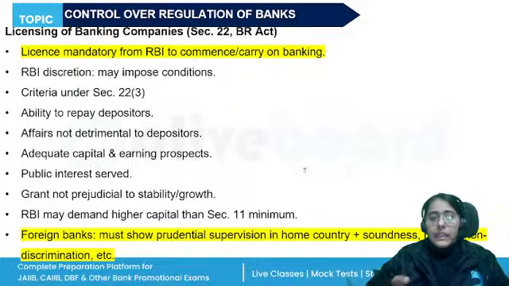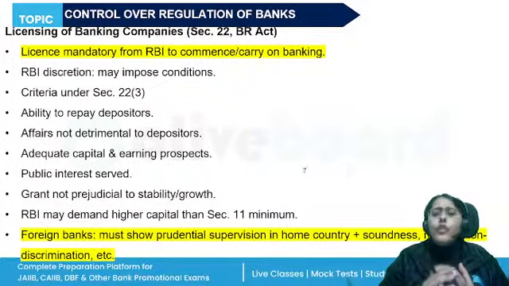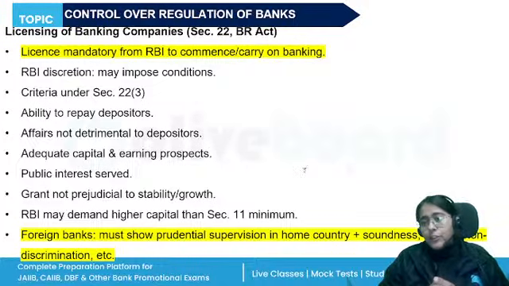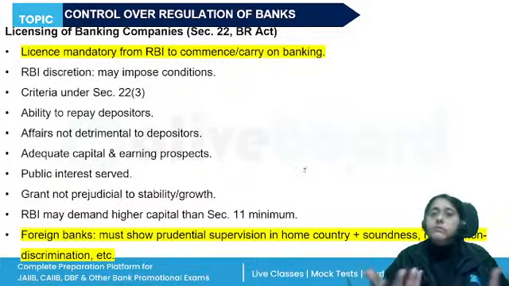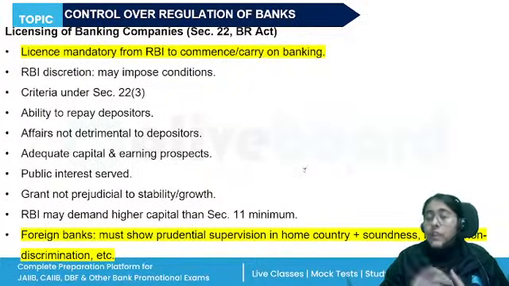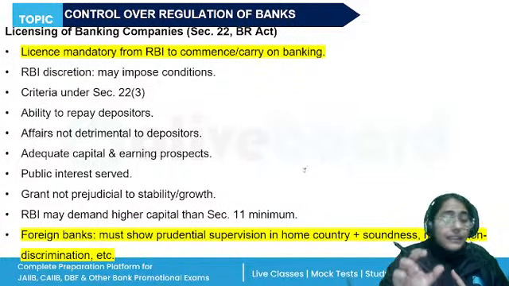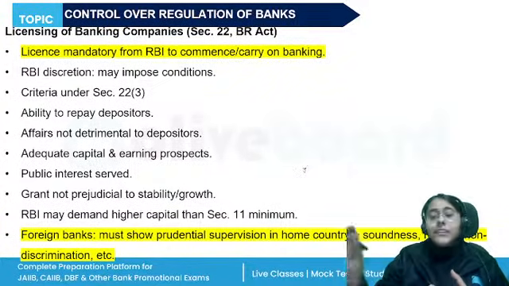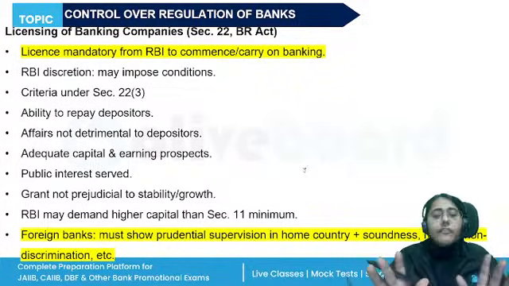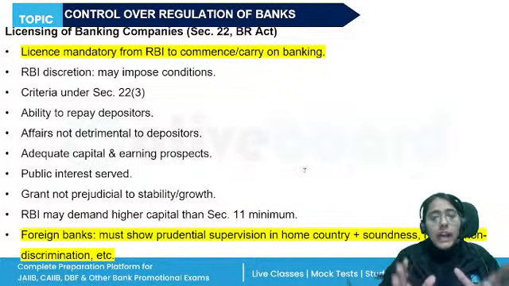Okay. Now we are starting with the second unit. Again, just listen to whatever I'm saying. Go through the notes later on, you can use it for revision. When we are talking about the control over regulation of banks, who has the control? Again, RBI has the control, starting from the license till its winding up. Each and every power has been given to RBI.